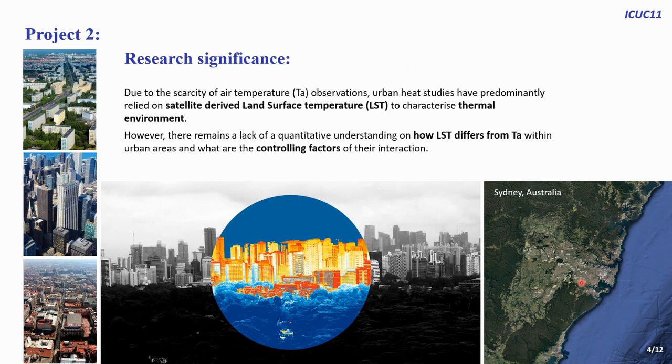And now about the second project. In the first project, we looked at how background climate is important, how seasonality is important, but in the second project, we explored the implication of land surface temperature compared to air temperature. There are many studies investigating heat mitigation strategies using satellite-derived land surface temperature, but we know that air temperature is more relevant for public health and human thermal comfort. Now the question is how applicable land surface temperature is compared to air temperature, how it differs from air temperature, and what are the controlling factors of their interaction.